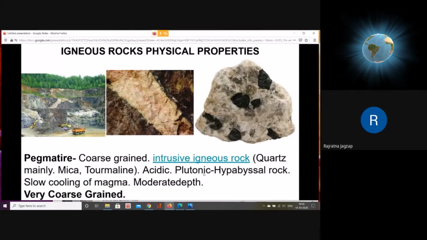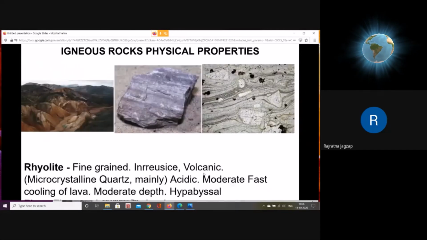Again, it may be hypabyssal, that is, formed in the crust, or in the plutonic depth or greater depth, it is formed due to slow cooling. That's why we can see that its size is coarse grained. So it is a coarse grained plutonic or hypabyssal rock of acidic nature, having mica and quartz as its major composition.